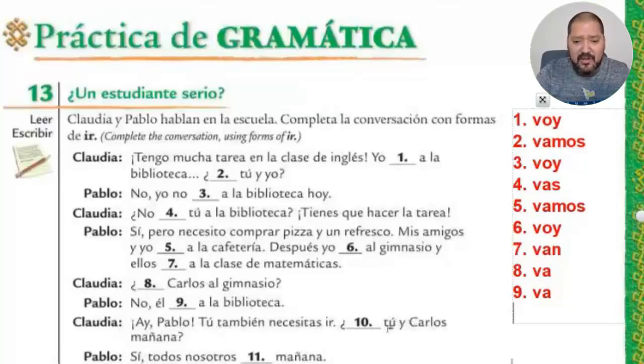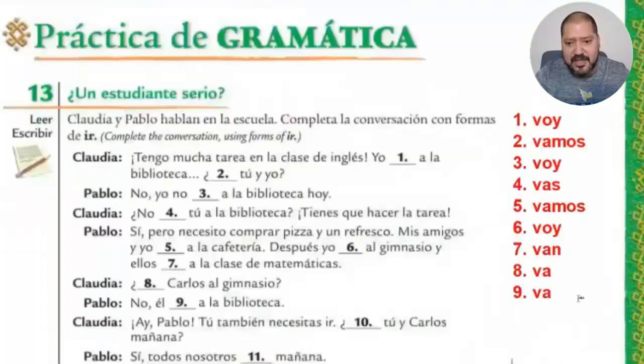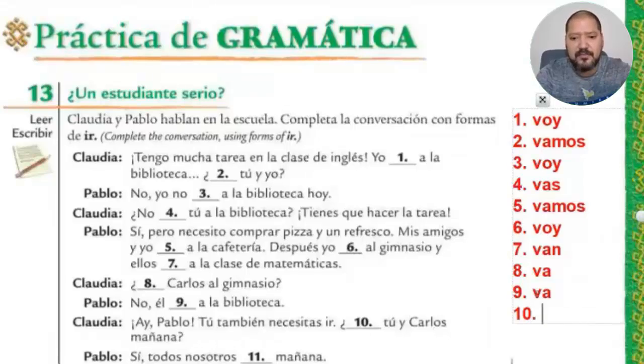Tú y Carlos, that is you and someone else. If it's you and someone else, that would be ustedes. Ustedes van. Number 10, tú y Carlos becomes ustedes, and my conjugation is van.